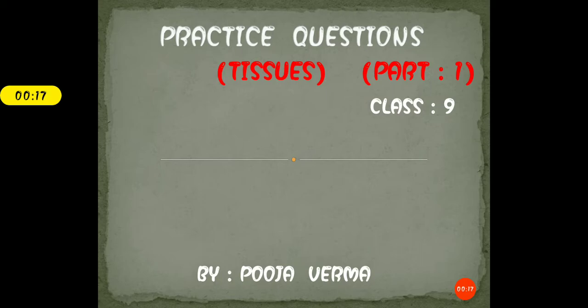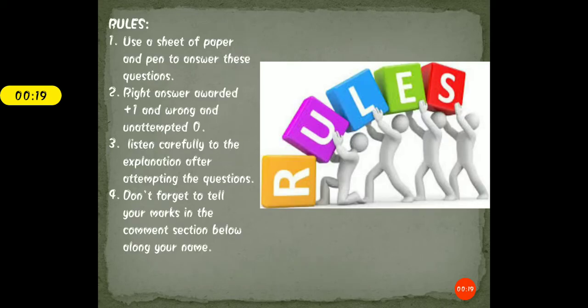So let's begin. First of all, you need to know certain rules while attempting these questions. You need to use a sheet of paper and a pen while attempting the questions. If you mark the right answer, then give yourself +1, and if you did it wrong or you unattempt any question, then give yourself 0. There is no negative marking. Listen very carefully, students, to the explanation that is there in the slides. Look and note down the important points that you find relevant, and don't forget to tell your marks in the comment section below. Is that clear to all of you?